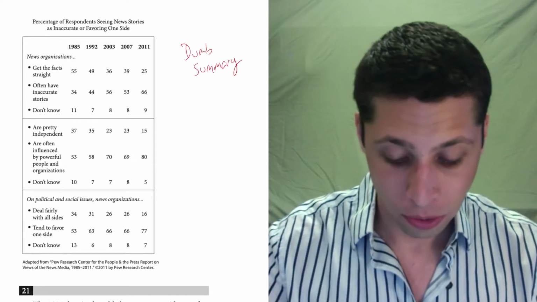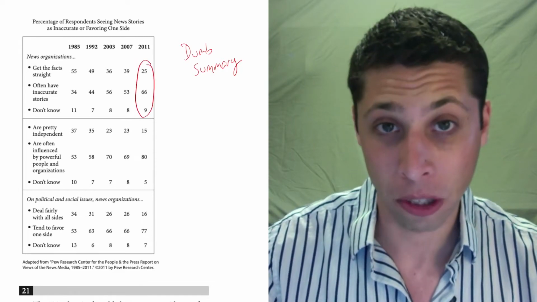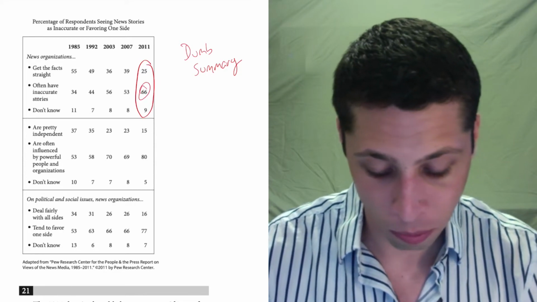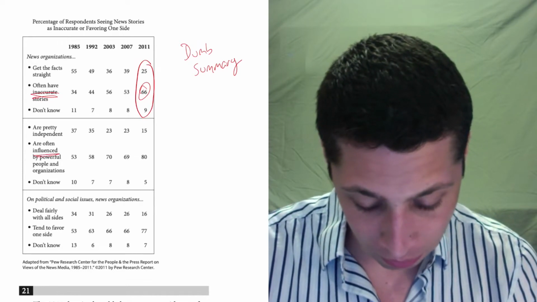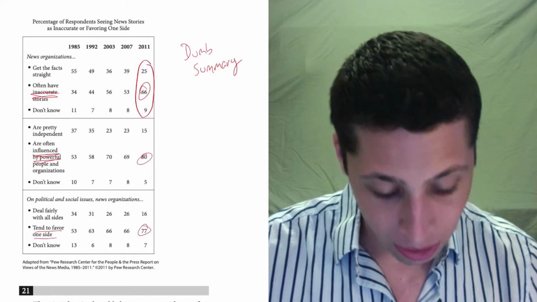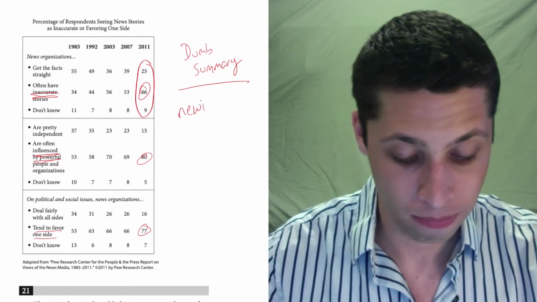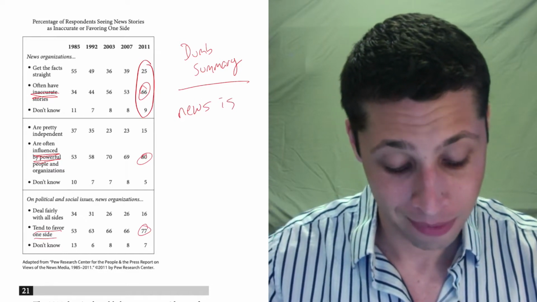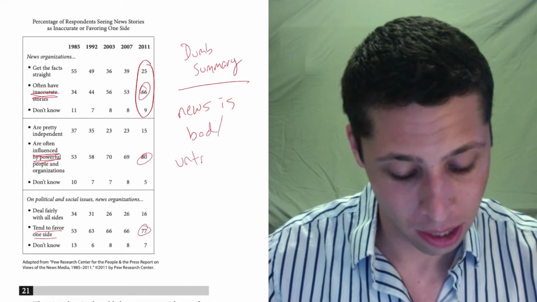Let's look. For this first question, it seems like if we look at the last grouping of numbers especially, people don't think that the news is accurate. So the news is inaccurate. Doing the same thing to the other charts. It's often influenced by powerful people, and it tends to favor one side, right? So what's the dumb summary? The news is, let's just spell news right, is, we could just say bad, or we could be more specific if we want, untrustworthy.